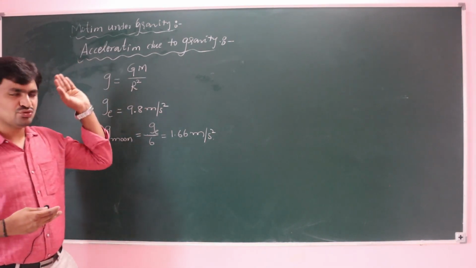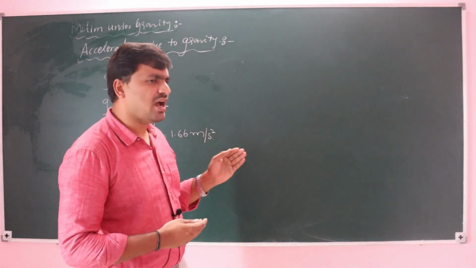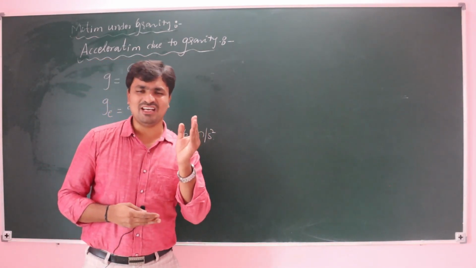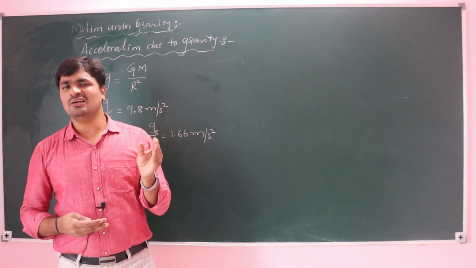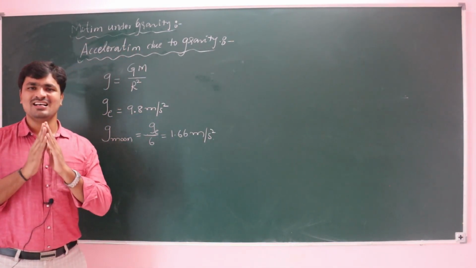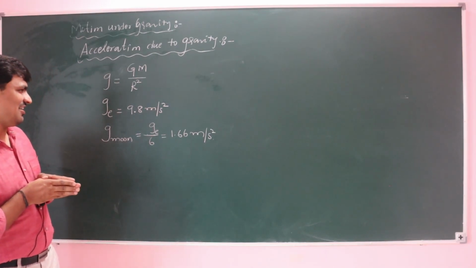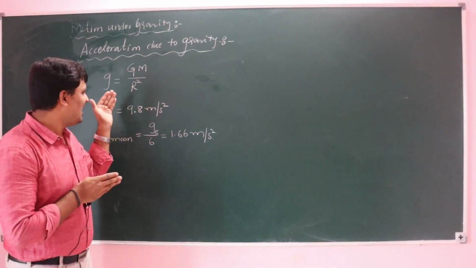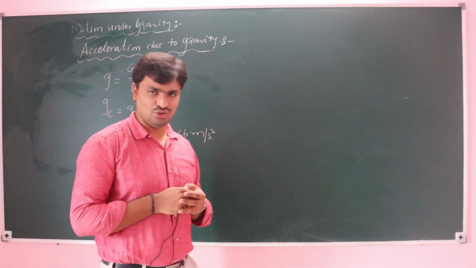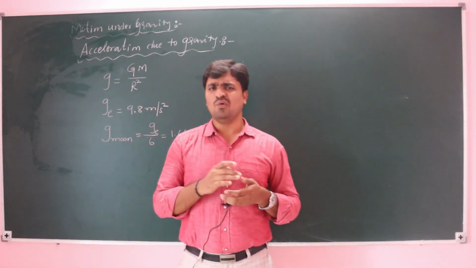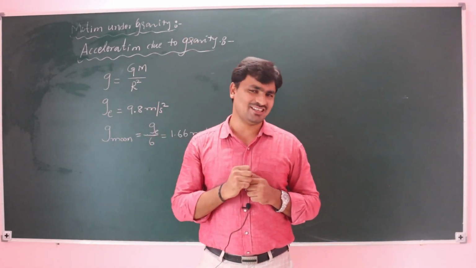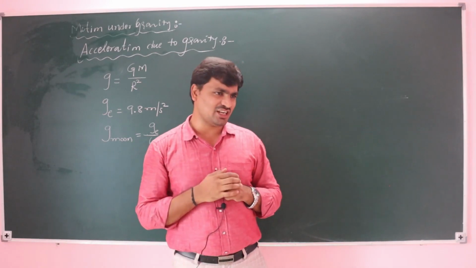What is acceleration due to gravity? The acceleration attained by the freely falling body due to the earth's gravitation is called simply acceleration due to gravity. So here this value is on the earth only. Now we are going to discuss the bodies on the surface of the earth. What are those? One is a freely falling body and the other is a vertically projected body.